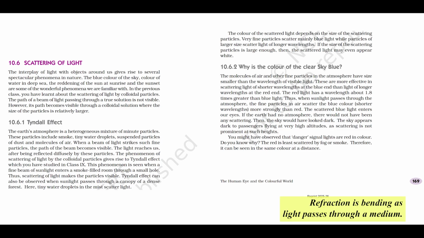Good question. Refraction is bending as light passes through a medium. Scattering is when light hits tiny particles and gets bounced off or redirected in many different directions. You might remember the Tyndall effect from class 9. Vaguely. Something about light beams being visible. Exactly. It's the scattering of light by colloidal particles. Remember how a light beam is invisible through clear water but becomes visible through milky water? The milk particles scatter the light, making the beam's path visible.